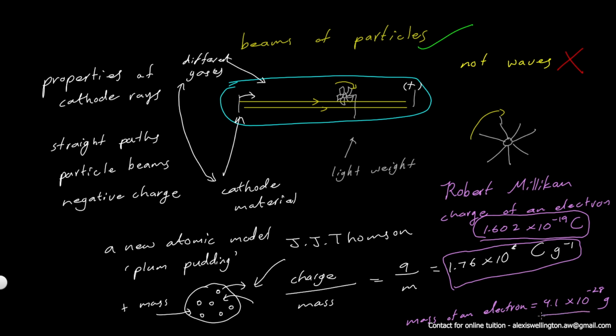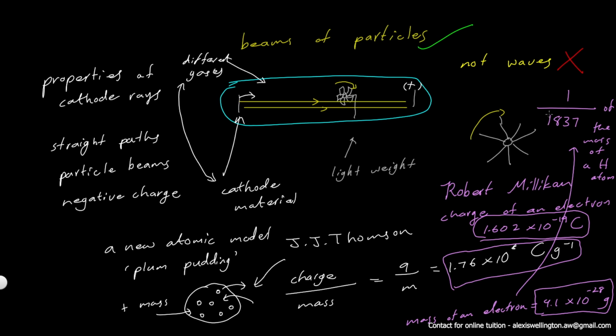So this is the mass of an electron in grams, and they already knew the mass of a hydrogen atom by this time. So they found that the mass of the electron is 1 over 1837th of the mass of a hydrogen atom.